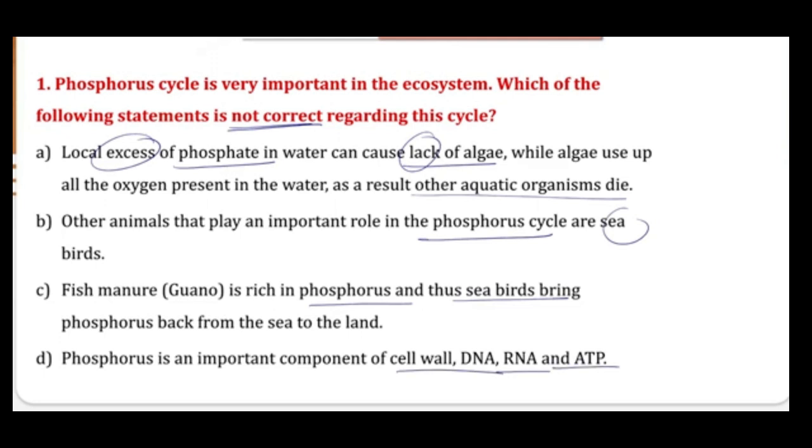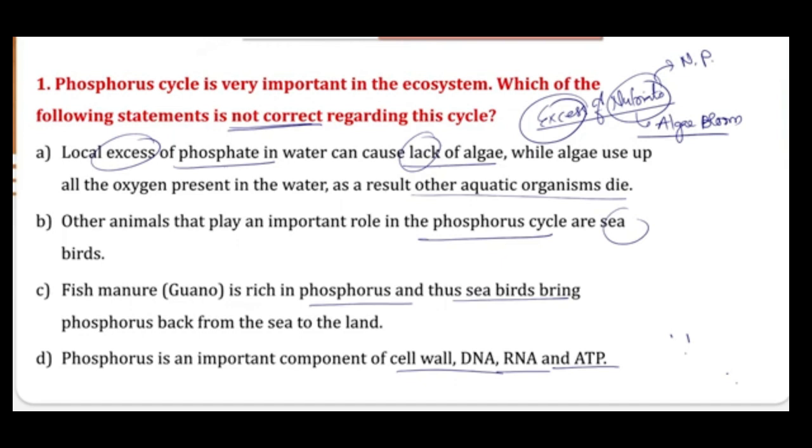Here, the first thing is that if you have any idea about eutrophication, basically what happens is that whenever there is excess of nutrients, in that case there is a situation of algae bloom. These nutrients can be nitrogen or phosphate or phosphorus. So basically, because of the excess of these nutrients, there will be algae bloom.